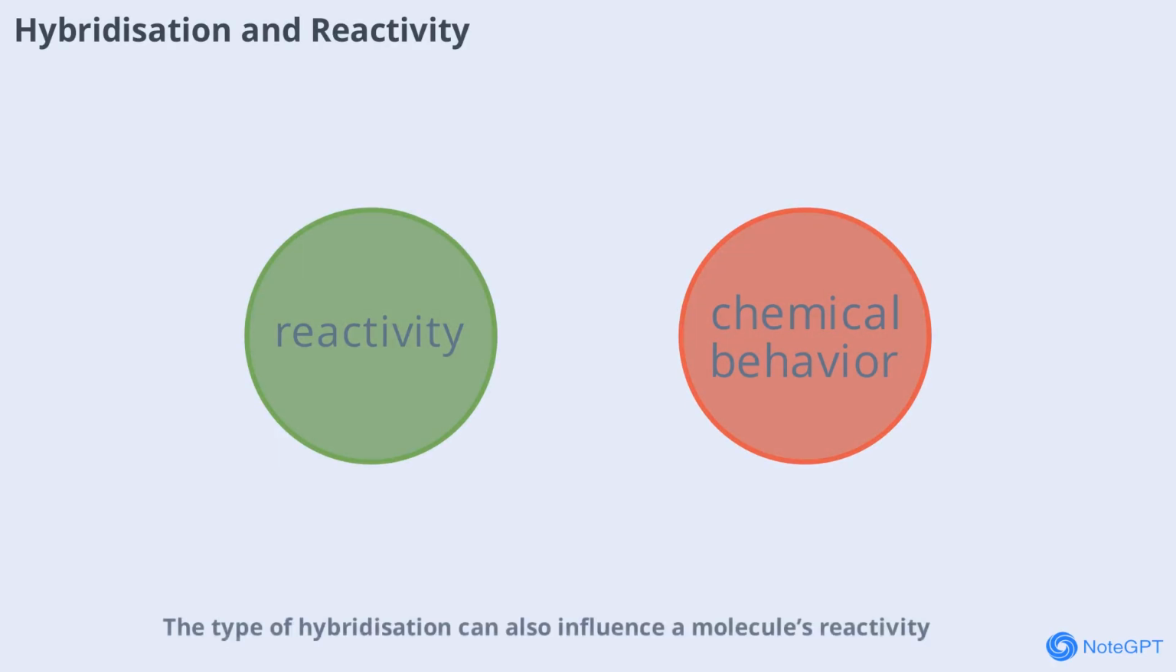The type of hybridization can also influence a molecule's reactivity. For instance, sp-hybridized carbons in alkynes are more electronegative and reactive than sp2 or sp3 carbons. This affects how molecules participate in chemical reactions, such as addition or substitution. Understanding hybridization helps chemists predict and control chemical behavior.